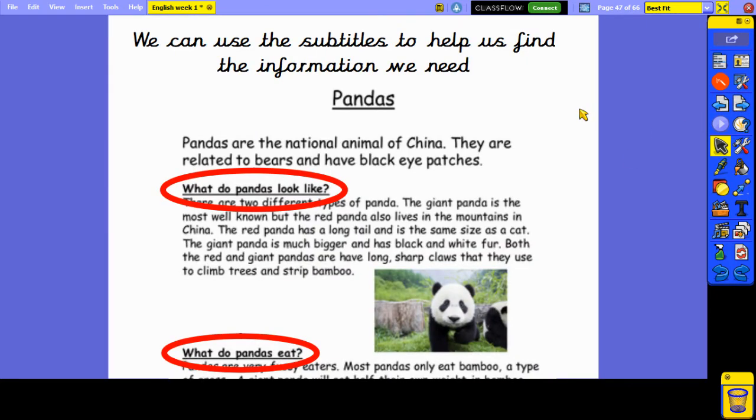We use the subtitles to help us find information that we need. These are the subtitles in this report about pandas. This subtitle, this section, tells us, what do pandas look like? The next section tells us, what do pandas eat? These subtitles help us organise the writing and, as a reader, help us find things.